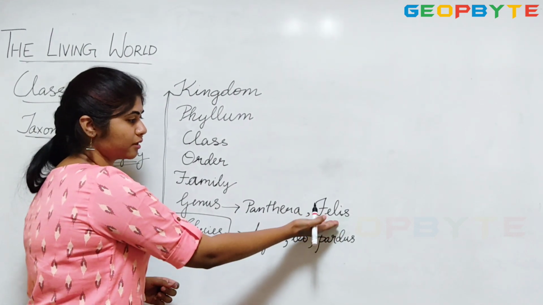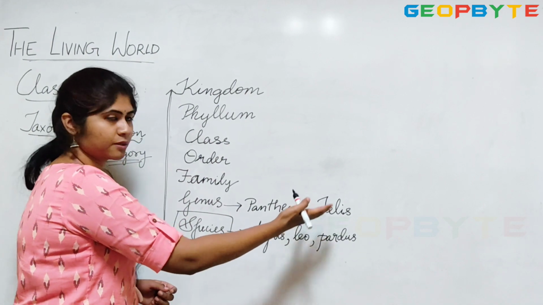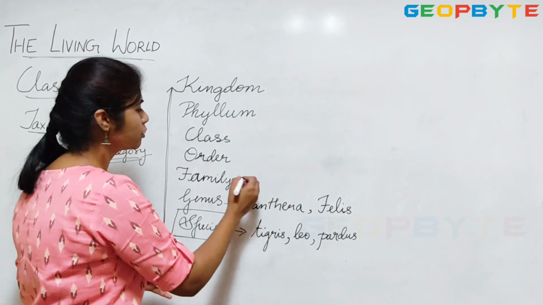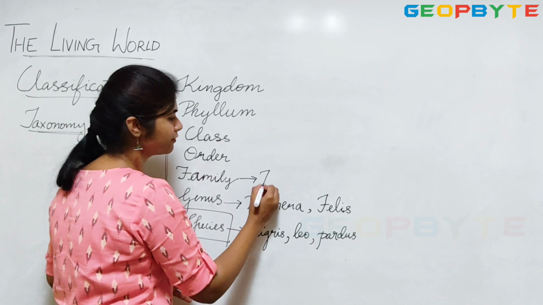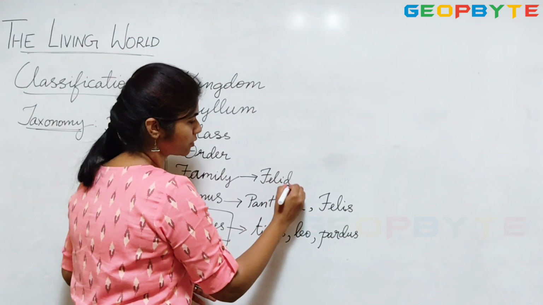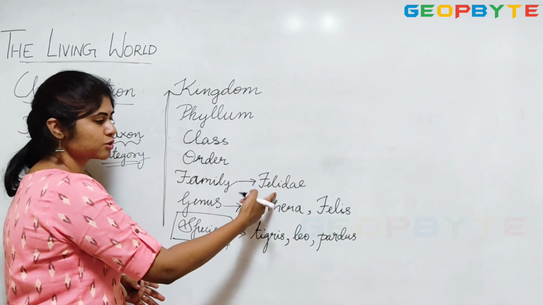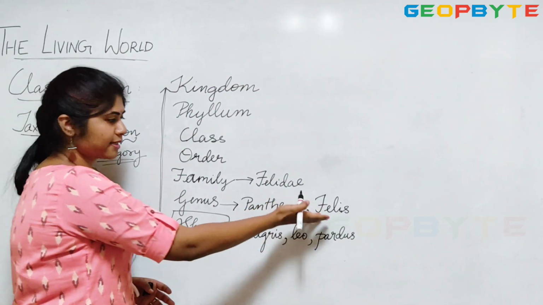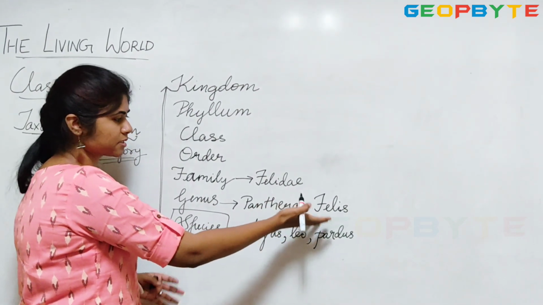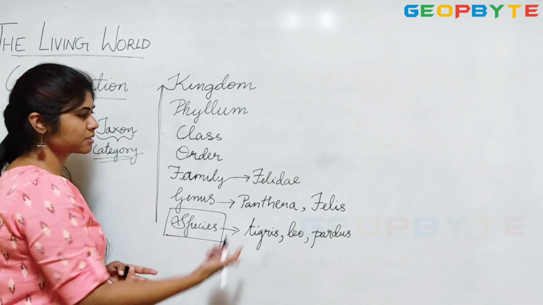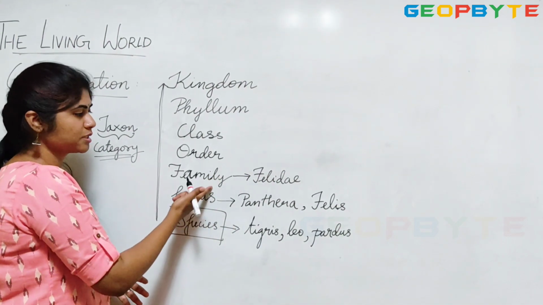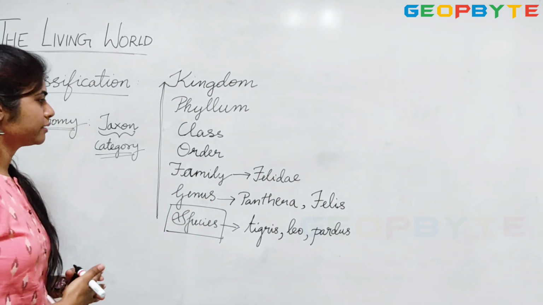So these, though they belong to different genera, having similar characters, are grouped under a family called Felidae. So Felidae is a family which consists of both Panthera and Felis, two closely related genera. So a family is a group of closely related genera.